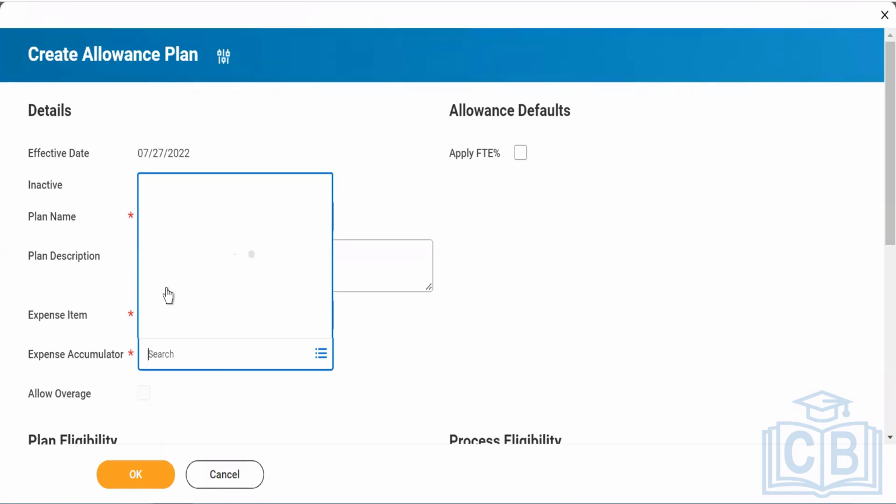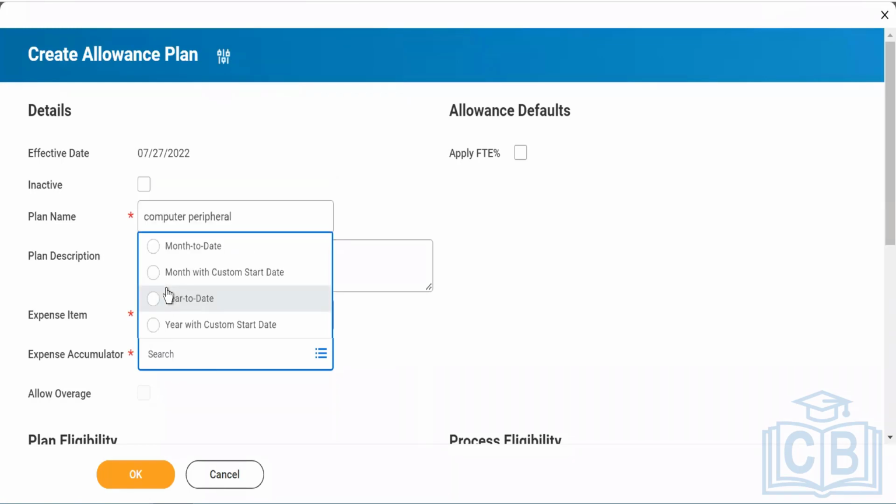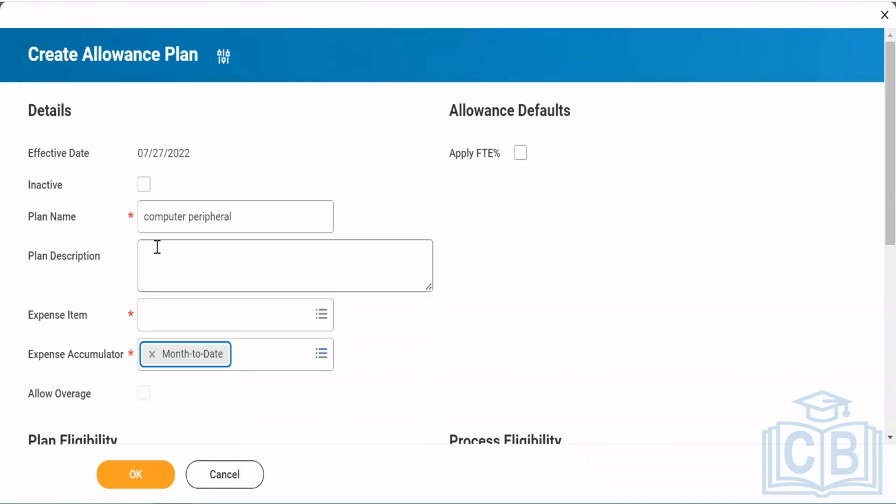And in case you're submitting cab reimbursements or any other reimbursement, in that case, you can use month to date also. Because in a month, you don't know how many times your cab broke down, or the office cab did not come, right? And you're basically taking it like a monthly reimbursement. Okay. I hope it is clear what is expense accumulator and how exactly we are going to use it.